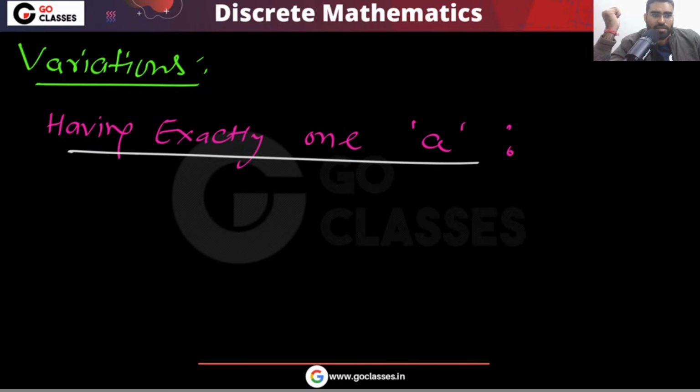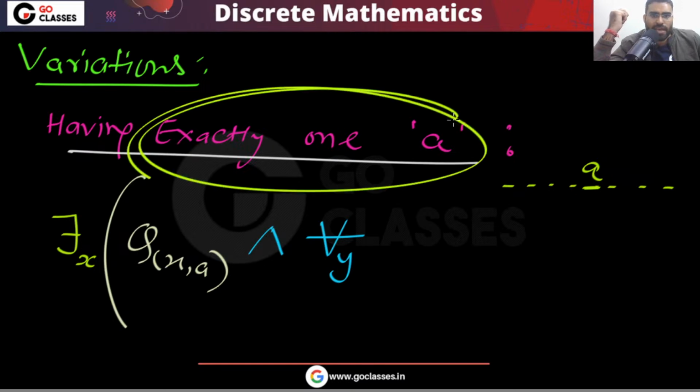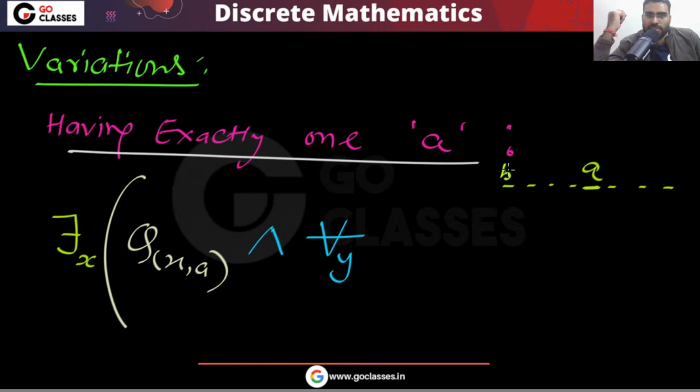Exactly one A. So what will you say? Having exactly one A means at some position you must have A. So there must exist a position where you have A. And for the remaining positions, what should happen?